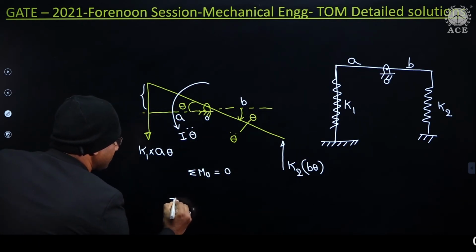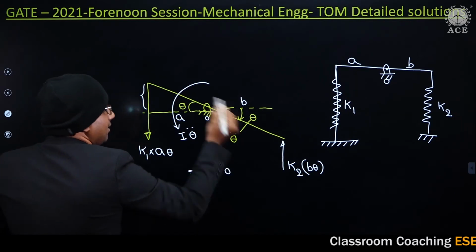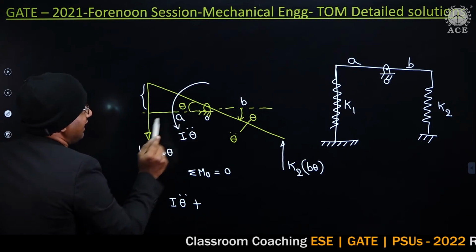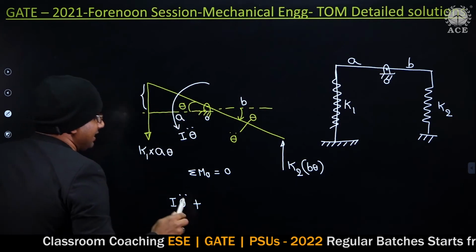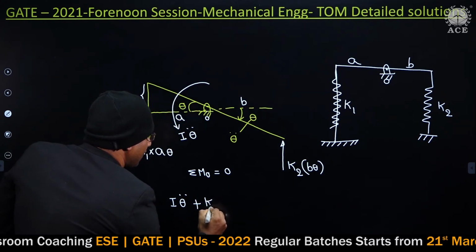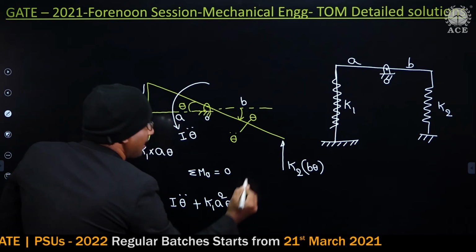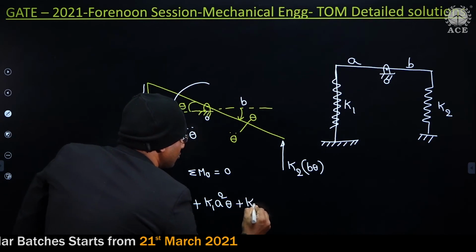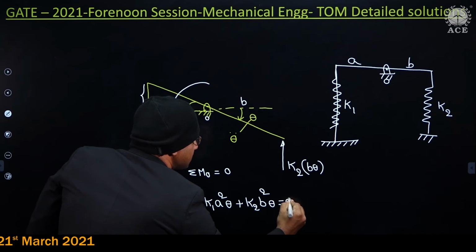Substitute: I theta double dot plus force into distance. Taking moment about this point, K1 A theta multiplied by A, which is K1 A square theta, plus, in the same direction, K2 B square theta, equal to 0.